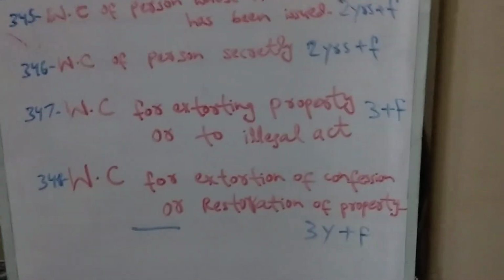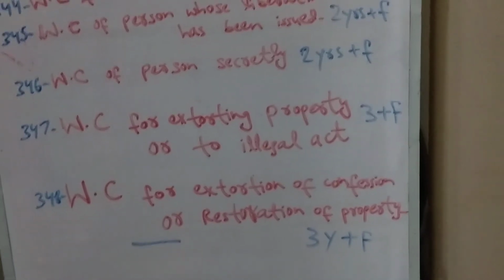Section 347 talks about wrongful confinement for extorting property or to compel an illegal act.